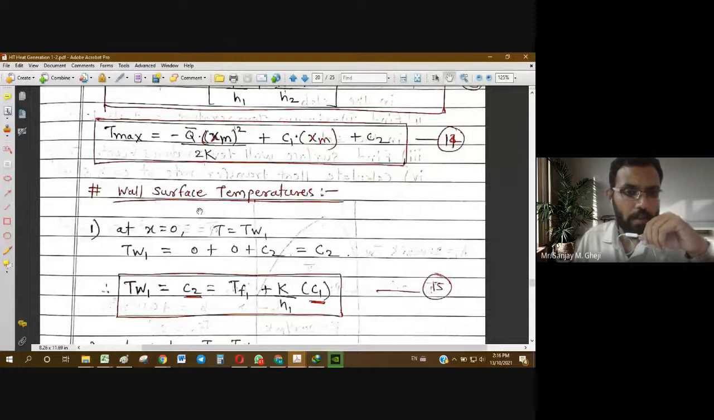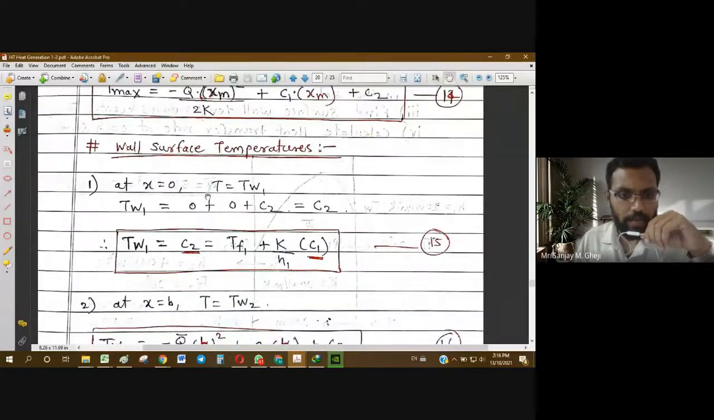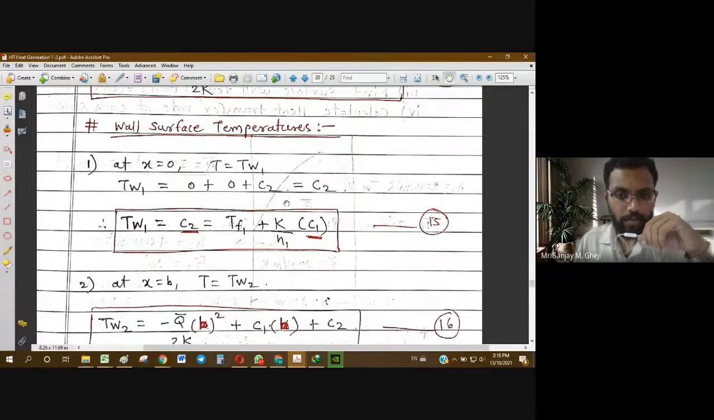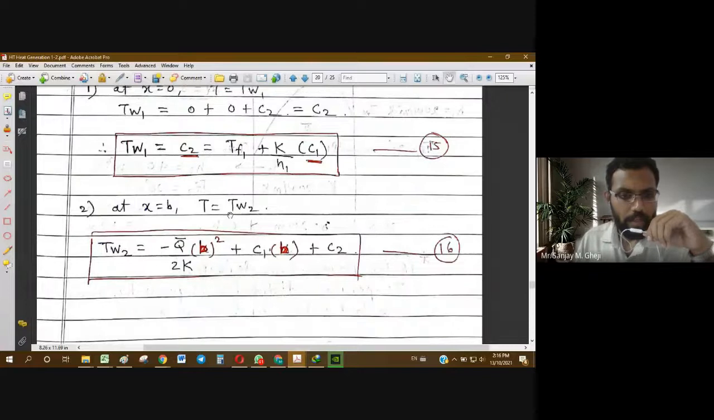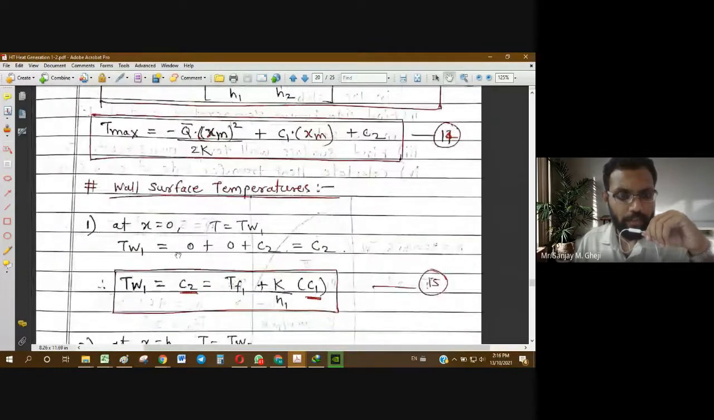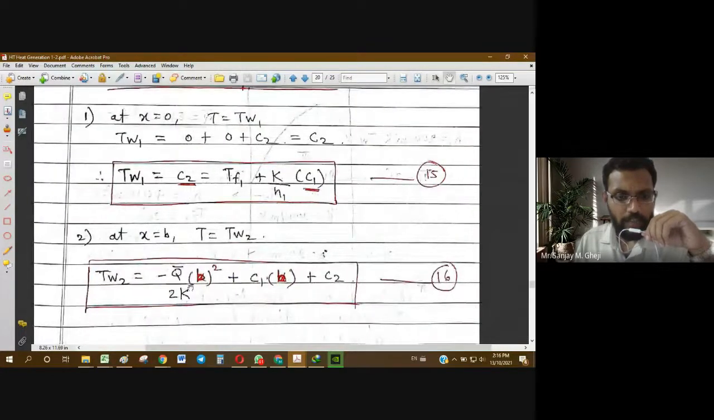Then the wall surface temperature at x equal to 0 is Tw1. So Tw1 is nothing but the value of constant c2, so Tw1 is equal to c2, which is equal to tf1 plus k by h1 into c1. In the same way we can find Tw2 at x equal to b, that is at the right face.